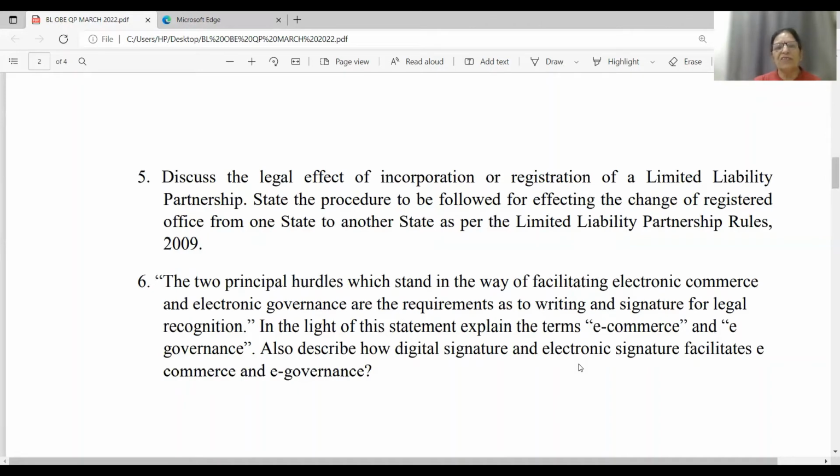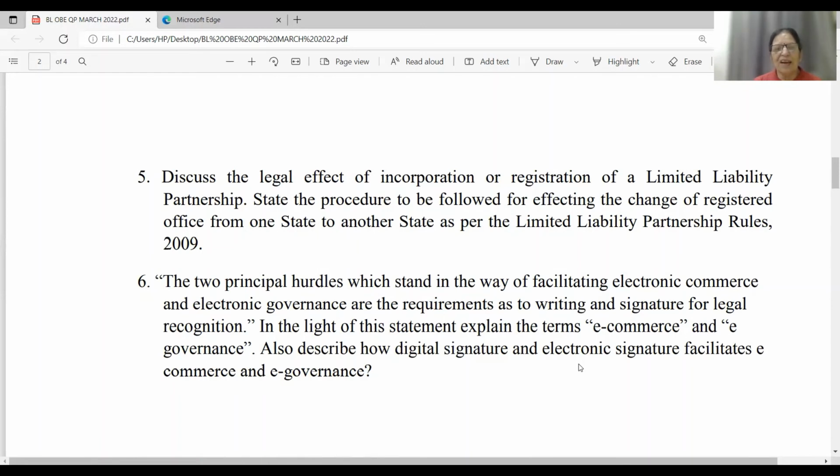So friends, what are the consequences of incorporation or registration? They have been provided under section 14. There are 3 to 4 points. When all the steps relating to incorporation are followed, the LLP becomes a separate legal entity. Being a separate legal entity, it can hold, dispose of and enjoy all assets, movable, immovable, tangible, intangible, as a going concern.